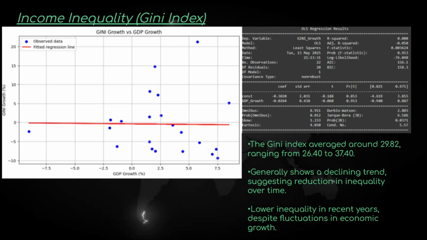Although this coefficient indicates a slight negative relationship, implying that economic growth may be linked to marginal reductions in income inequality, the result is not statistically significant. This high p-value means that we cannot reject the null hypothesis that GDP growth has no effect on Gini index changes. Furthermore, the R-squared value is 0.0000, indicating that the model explains virtually none of the variation in the Gini index growth. These findings suggest that other factors beyond GDP growth are likely the primary drivers of change in income inequality in Kyrgyzstan, like we spoke about.